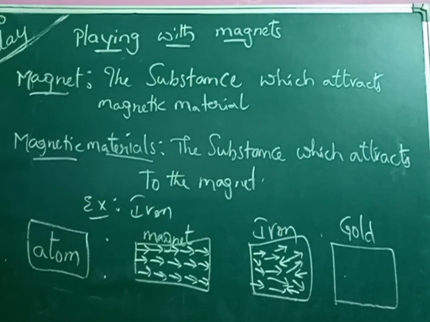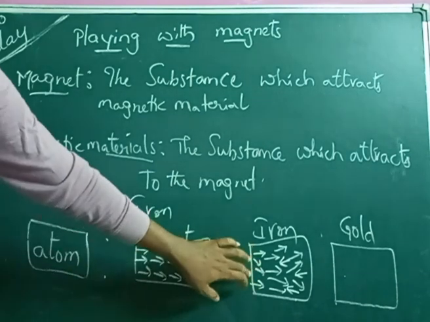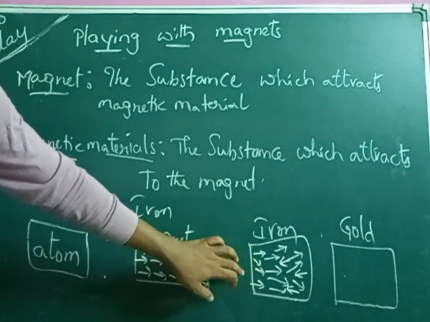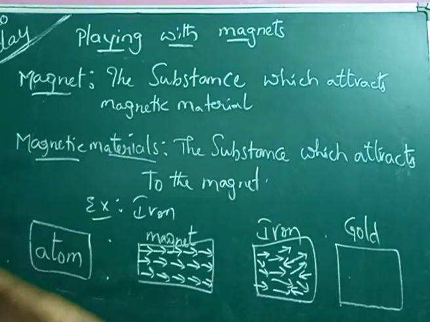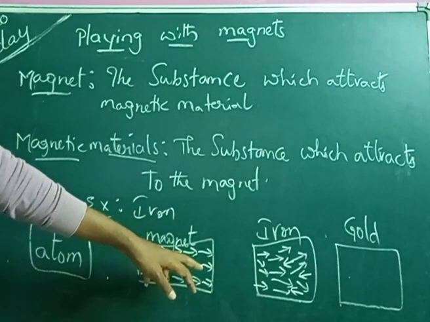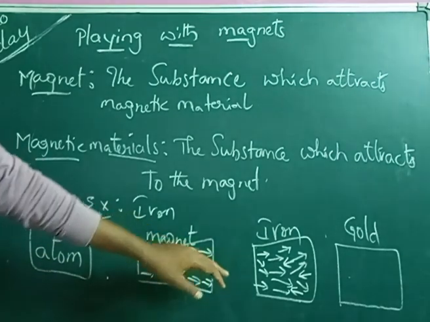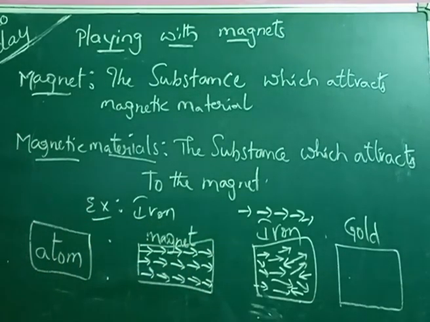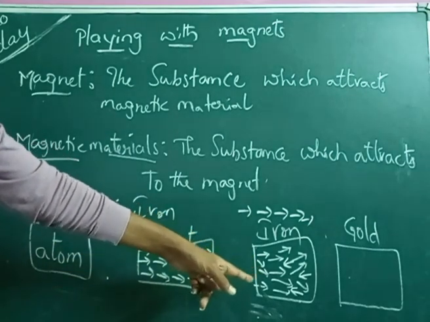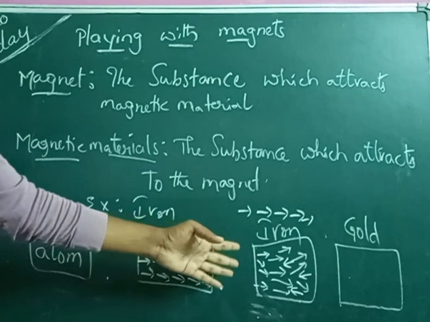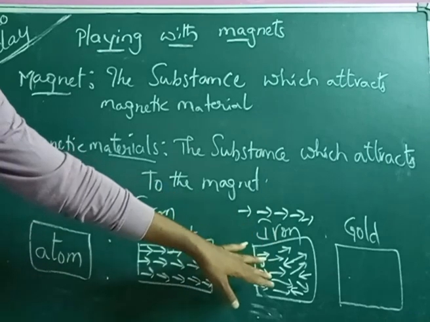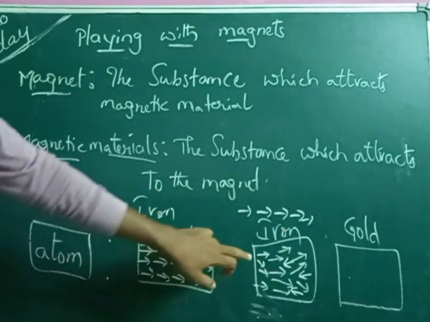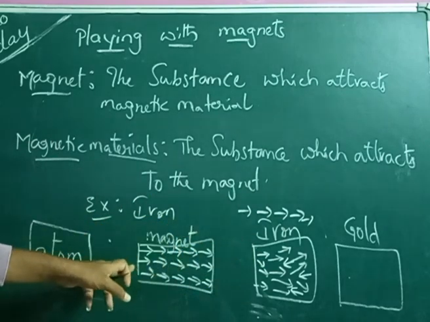So how is it possible? It is possible due to the alignment of particles. The particles in iron are not in a particular order, but with the help of a magnet we can make the particles in the iron come into an order, so that it is attracted towards the magnet.